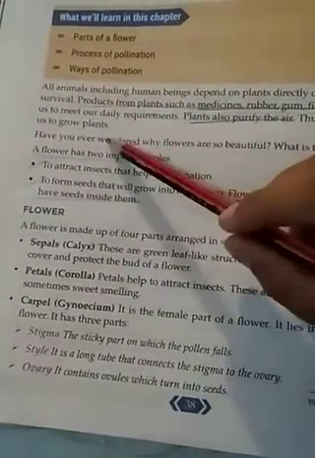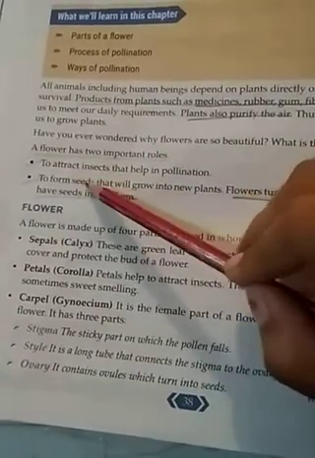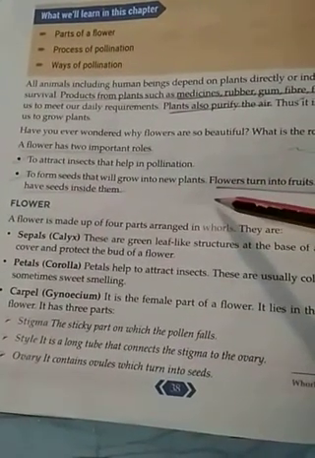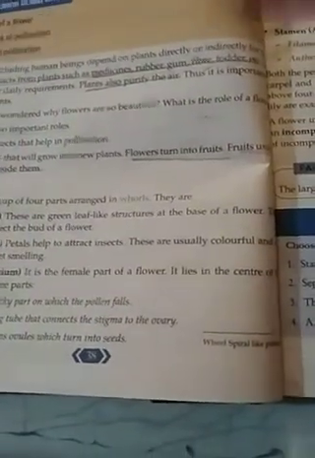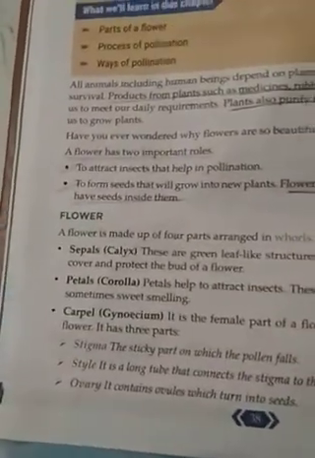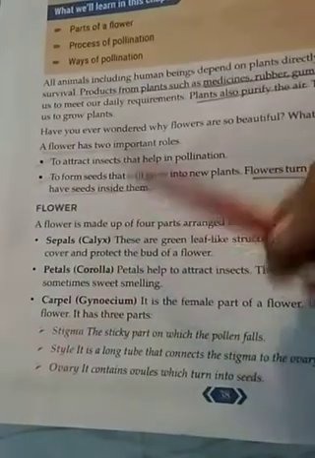Now the second point: to form seeds that will grow into new plants. These flowers have seeds, and these seeds help to grow into new plants. The flowers turn into fruits. So what is happening? These flowers have seeds and they develop into fruits. Fruits usually have seeds inside them.